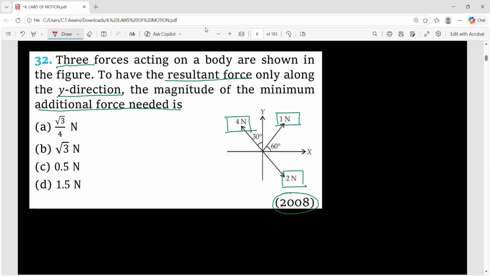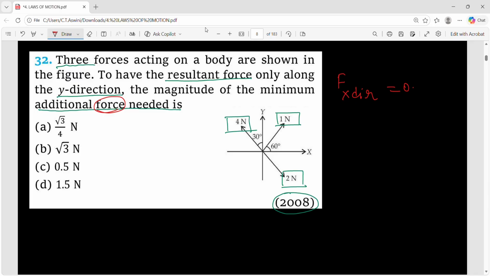If you see these three forces, they are actually in 2D, right? They have x component, also y component. The question says the resultant force must be only along y direction. That means the resultant force along x direction must be 0. For that, what is the additional force needed? In order to make the net force along x direction 0, what is the force needed? Because along x direction, if F net is 0, then only you will have the resultant force along y, right?